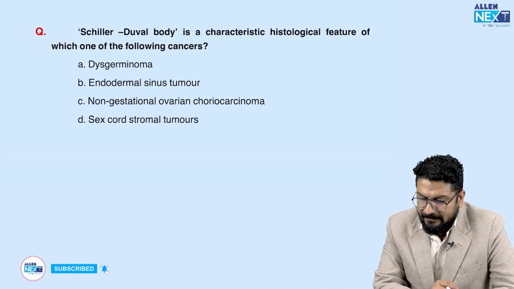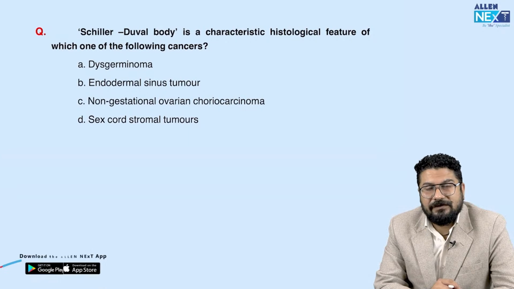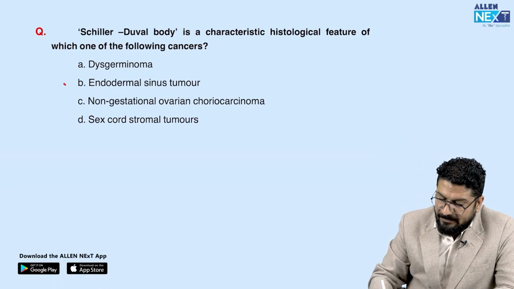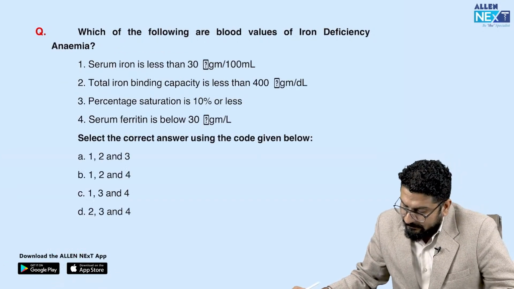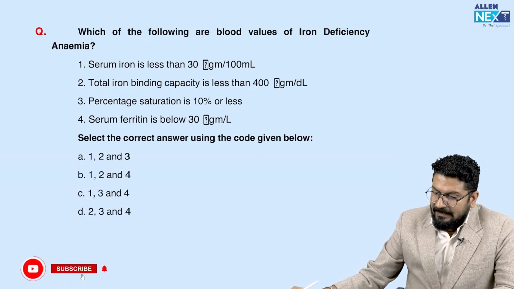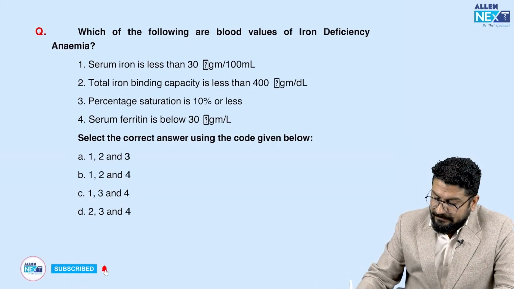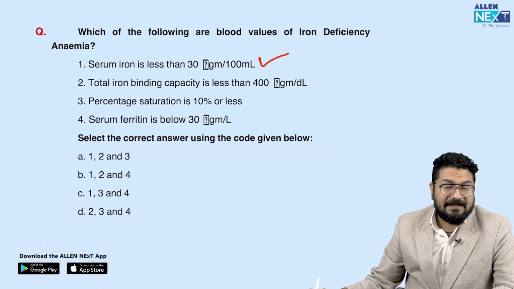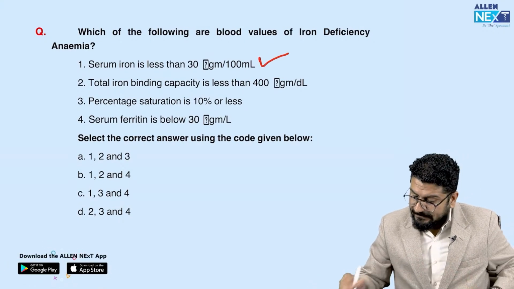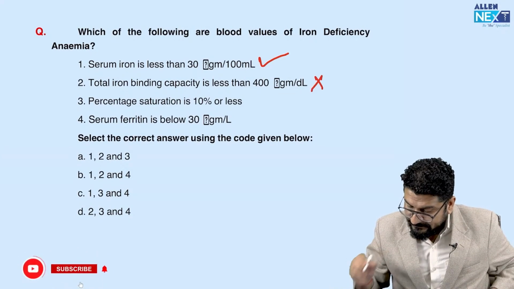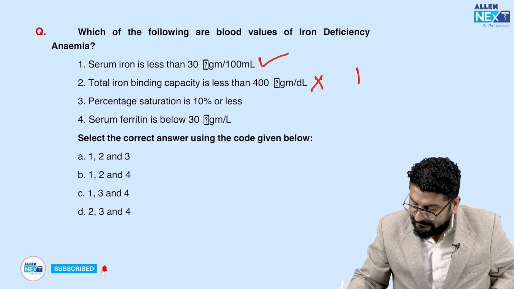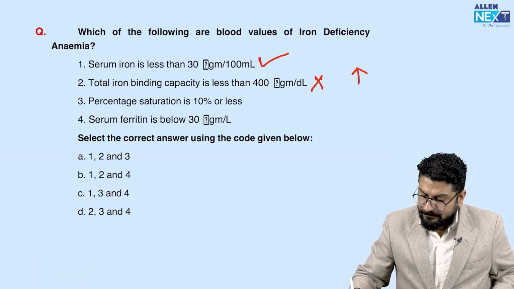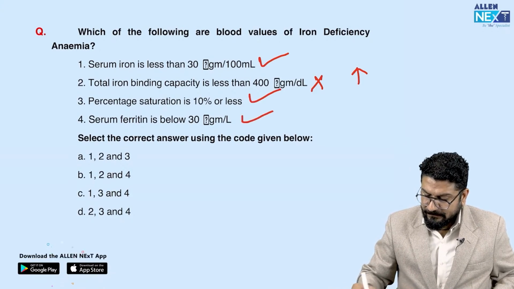Schiller-Duval body is again a histological marker of which tumor? That is a straightforward question. It is for endodermal sinus tumor. So the following blood values of iron deficiency anemia. Serum iron is less. That is correct. TIBC is less. No. Remember TIBC is inversely proportional to ferritin. So TIBC is not less, it is increased. Percent saturation is less. True. Ferritin is below 30. Yes. True. So 1, 3, 4.